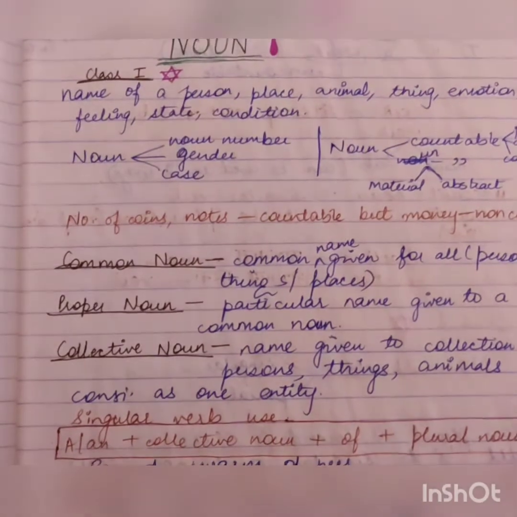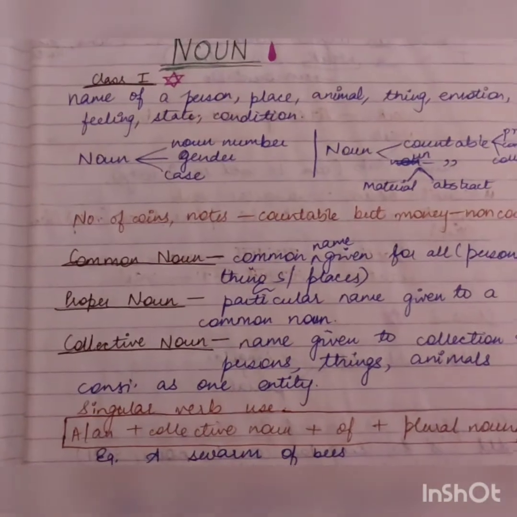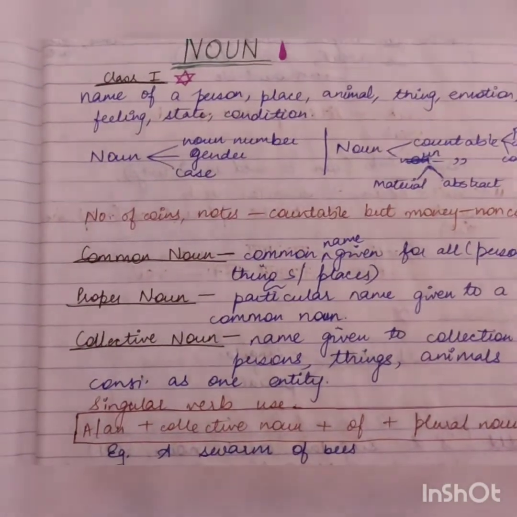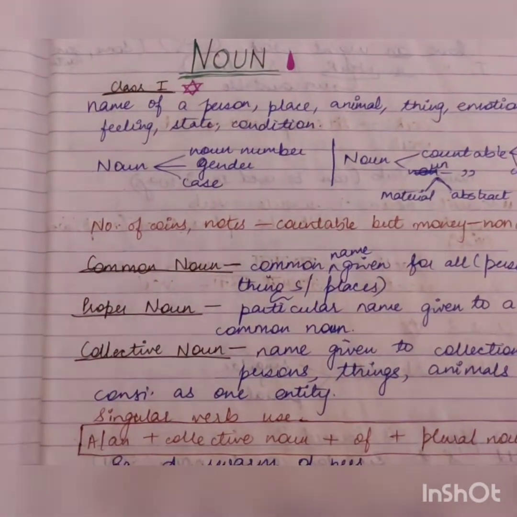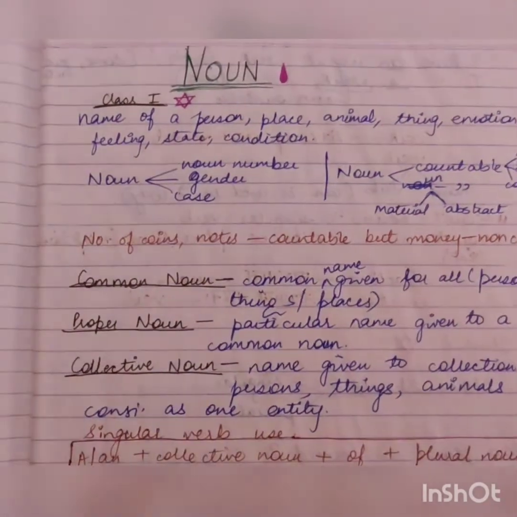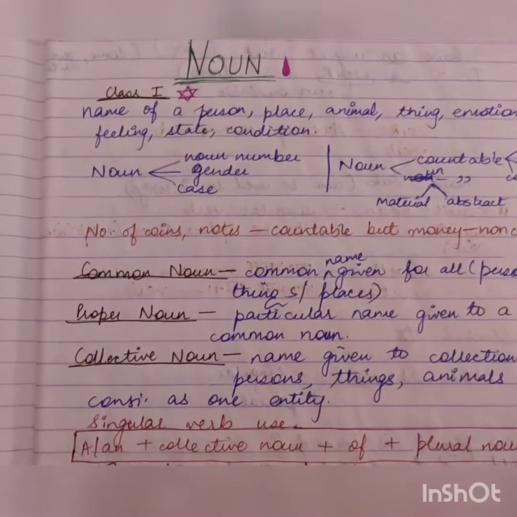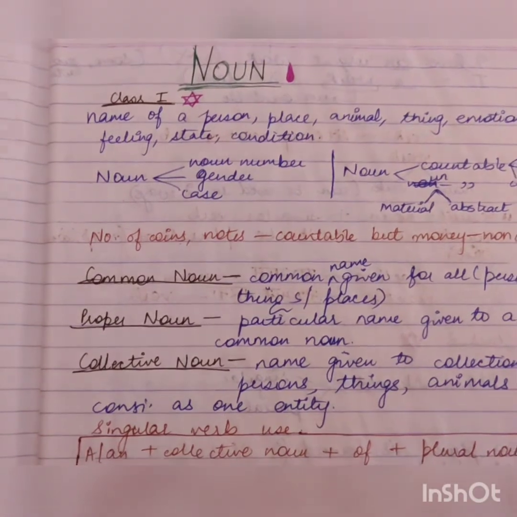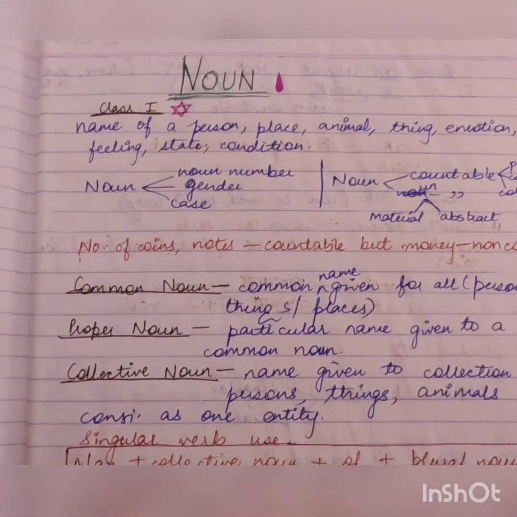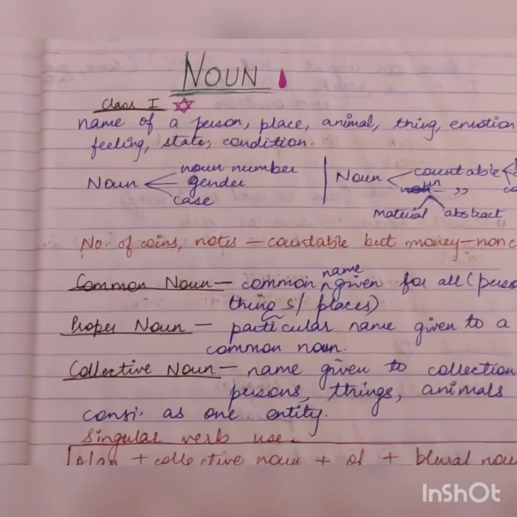Okay, so noun is the name of a person, place, animal, thing, emotion, feeling, state or condition. If you name a person, say Ram, that would be a noun. If you name a place, say Allahabad or Kanpur, that is also a noun. If you name an animal, say you are naming your pet cat or pet dog, say Tuffy or Tom, then that would be a noun.